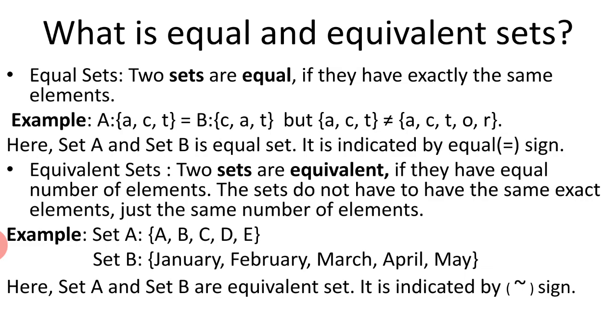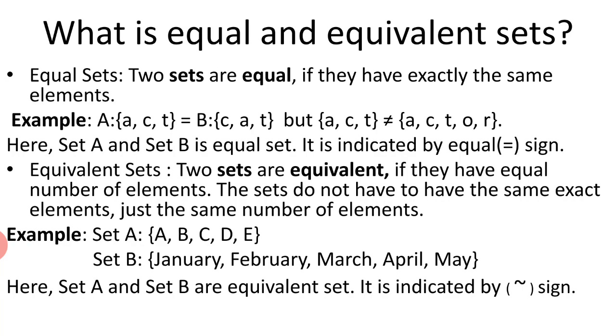That means they do not have to have the same exact elements as in equal sets. Like here we can take an example: set A has A, B, C, D, E and set B has January, February, March, April and May. So if we count the number of elements in both sets, they have 5 elements. That is why set A and set B are equivalent sets, and it is indicated by the given symbol. So this is about equal and equivalent sets.